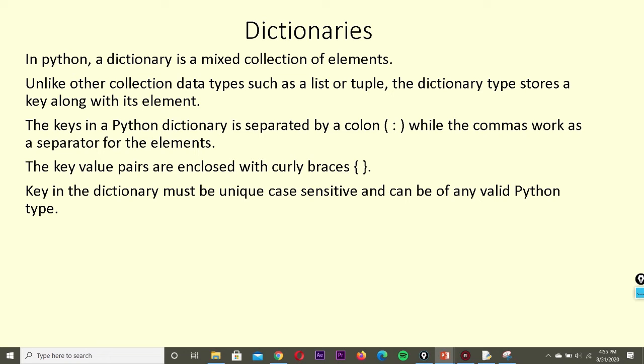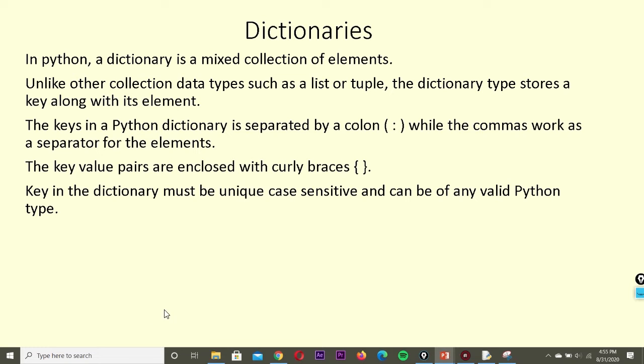As usual, a comma works as a separator for the elements, like list and tuple. We have to put a comma in between, but along with the value we have to represent the key also. So key followed by colon, then followed by the value, and it should be enclosed by curly braces.